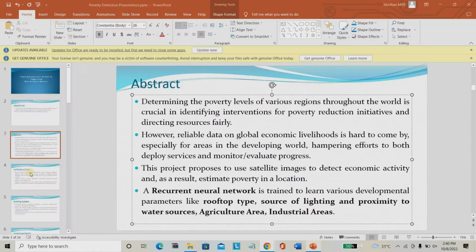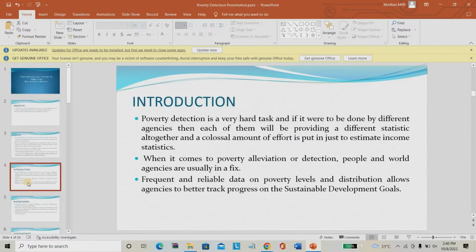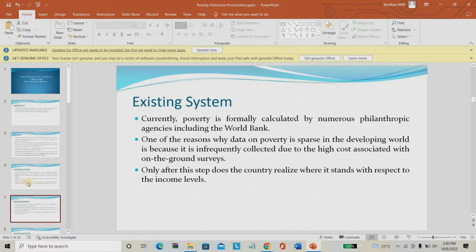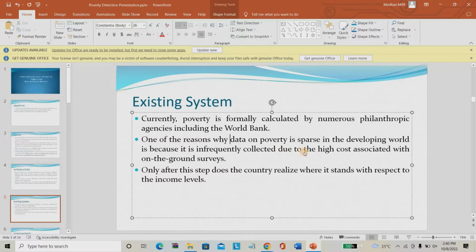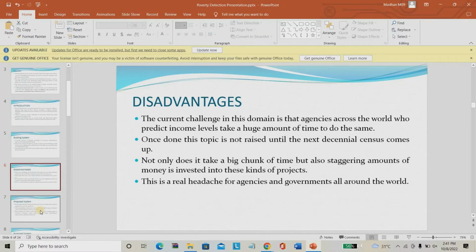Okay, so this is the complete PPT. We have given an introduction and the existing system. In the existing system, as I already mentioned, we are using a direct survey. It involves high cost as well as time. It may take high cost because we have to give salary to the persons who are collecting the data, and it may take some time also. This is the existing system's main problem.